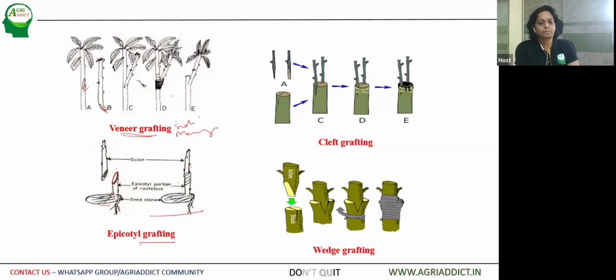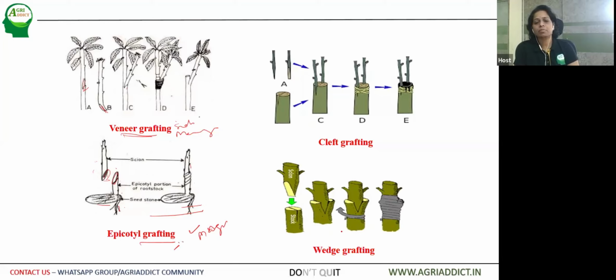This is very easy for obtaining the union, because the plant is very small. That is the reason why the union is much easier, and it is easy to some extent to take care of the resistant rootstock and the scion cultivar, which is of commercial importance. Both can be united, and the union can be obtained quickly in case of epicotyl grafting. This example is also mango. The fruit crop mango can also be propagated through epicotyl grafting.